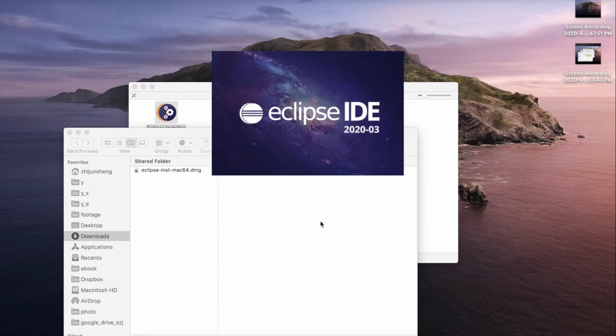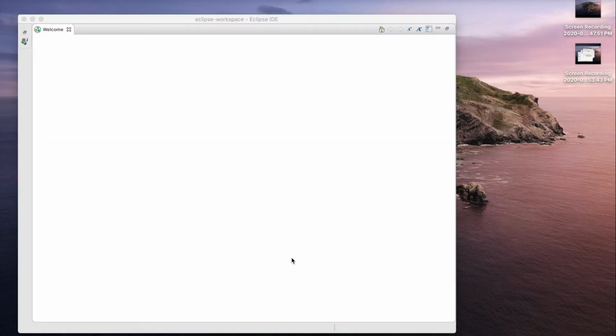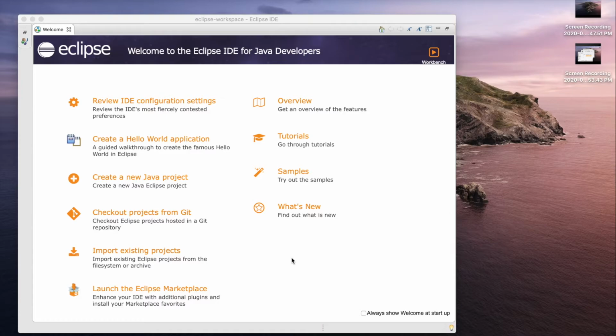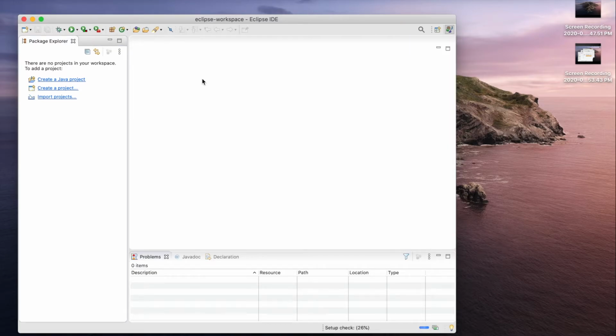Eclipse IDE means Eclipse Integrated Development Environment. This is the welcome page. We don't need that. Close it. And here, this panel, we don't need the task list. Online, no. And here, create a Java project.